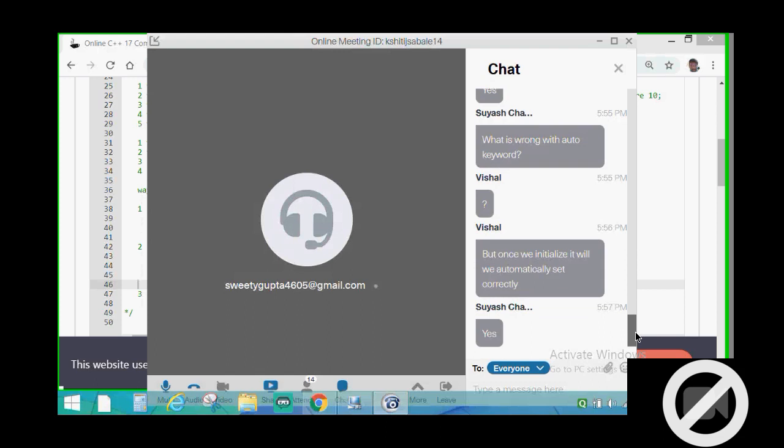What type of error and what is technically wrong with using auto, I don't know exactly, but I will definitely read about this and convey it to you, Suyesh. But once we initialize, it will automatically be set correctly.